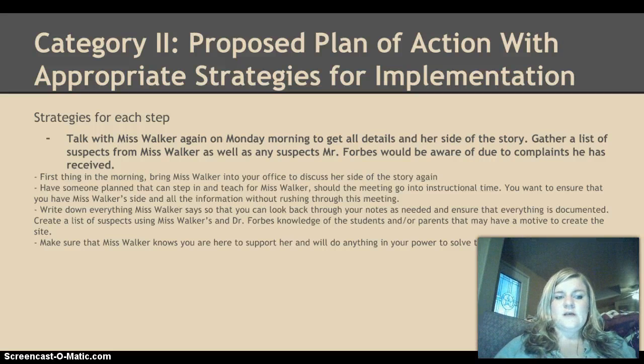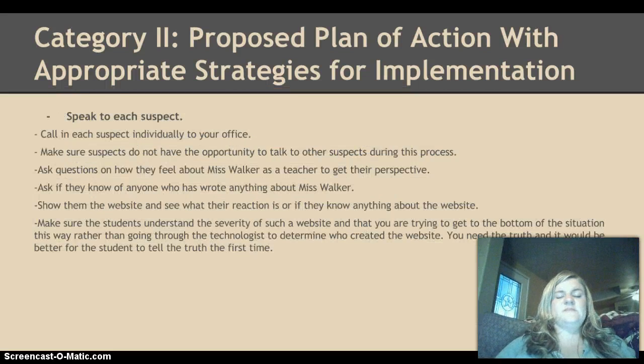I would create a list of suspects using Miss Walker's and Dr. Forbes' knowledge of the students and or parents that may have a motive to create the website, and I would make sure that Miss Walker knows that I am there to support her and will do anything in my power to solve the problem. In speaking to each suspect, I would call each suspect individually into my office. I would make sure that the suspects don't have an opportunity to talk to each other during this process. I would ask questions on how they feel about Miss Walker as a teacher to get their perspective on the issue.